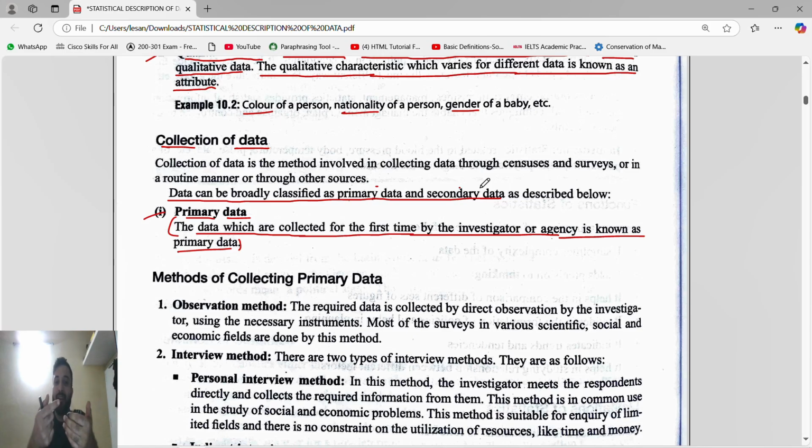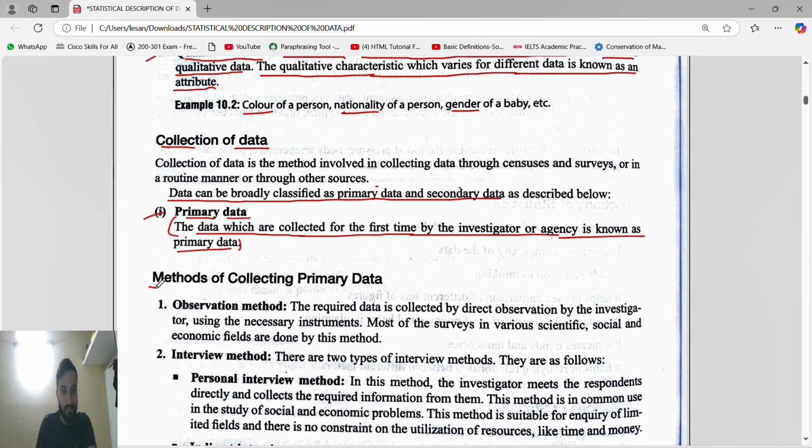Secondary data means you got a crush on one person, but you are not observing by yourself. You are taking the help of that person's best friend. You got the connection with that person and you are taking the help. So that is secondary data. Do you understand primary data?